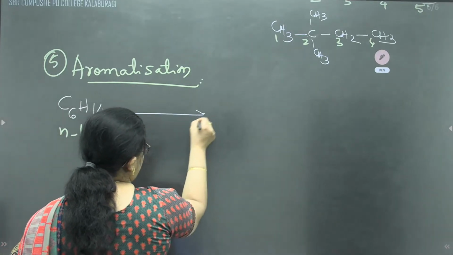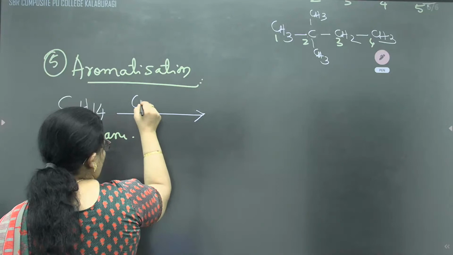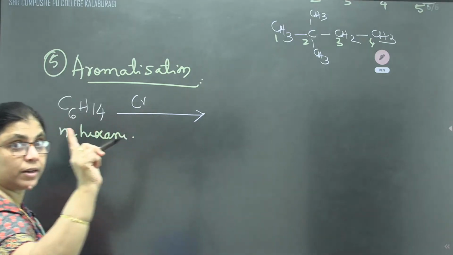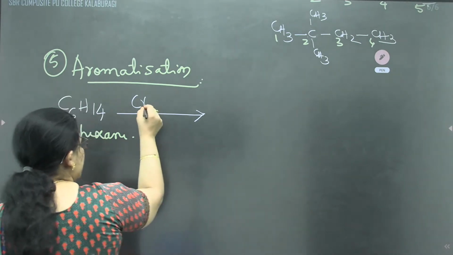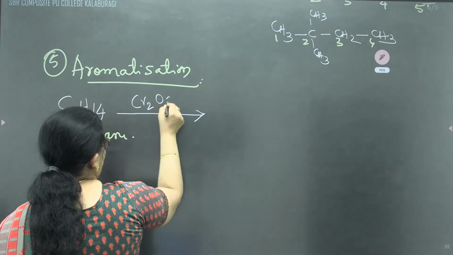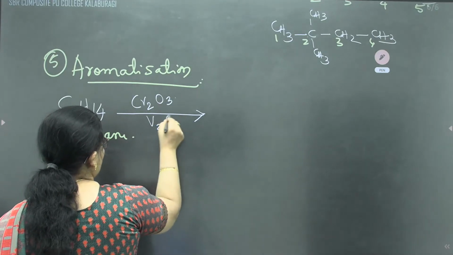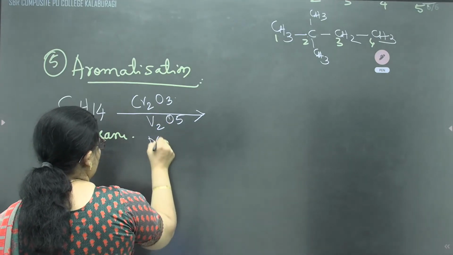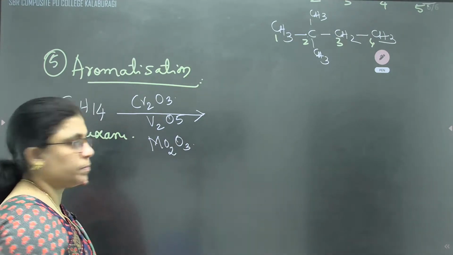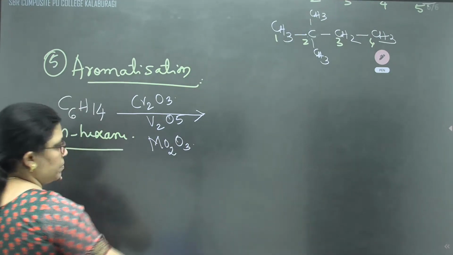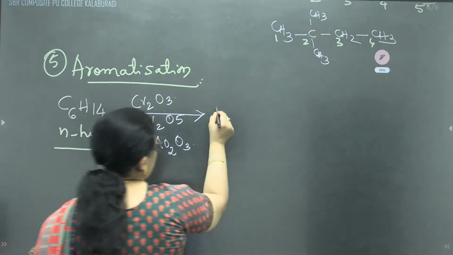On aromatization by using chromium oxide, because what I said is that we are going to use either oxide of chromium or oxide of molybdenum also, vanadium also, Cr2O3 or V2O5 or Mo2O3, any one of these. Normal hexane can be converted into cyclohexane.